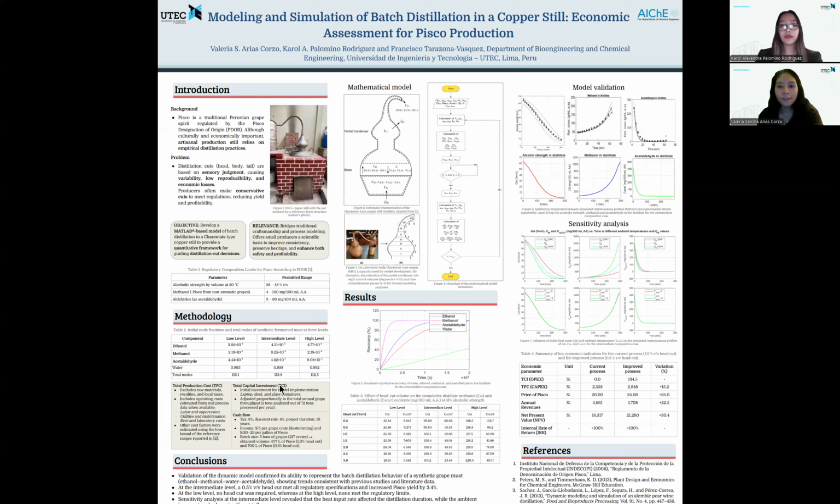However, producers often make overly conservative cuts to ensure compliance, which reduces both yield and profitability. Therefore, we developed a model to quantify how head cuts influence composition and economic performance.